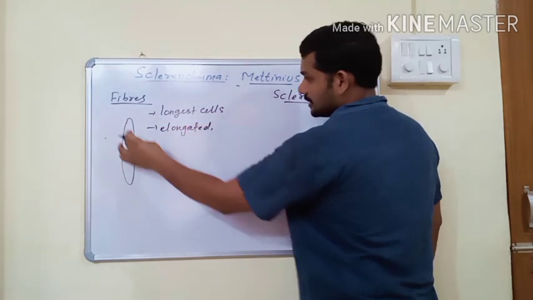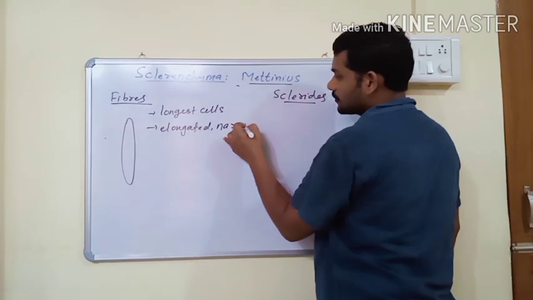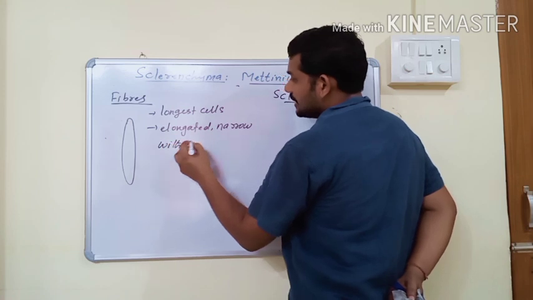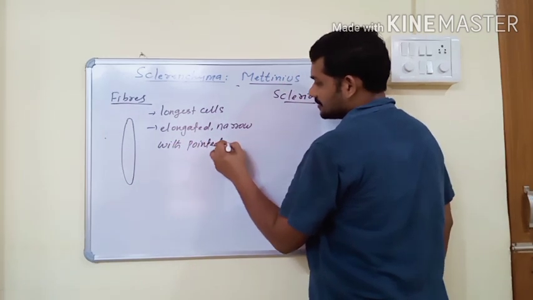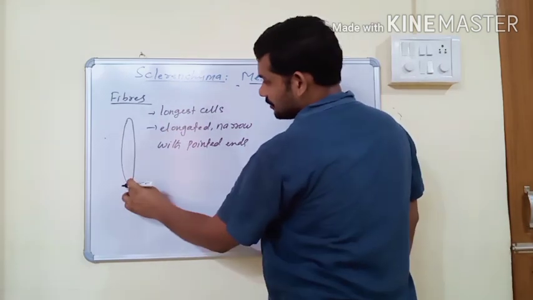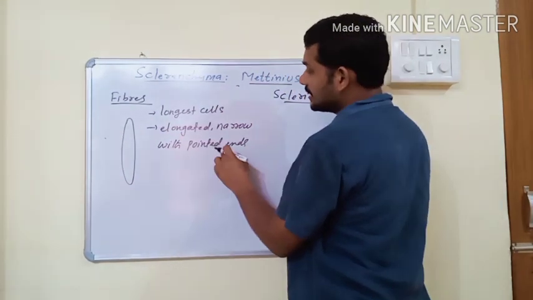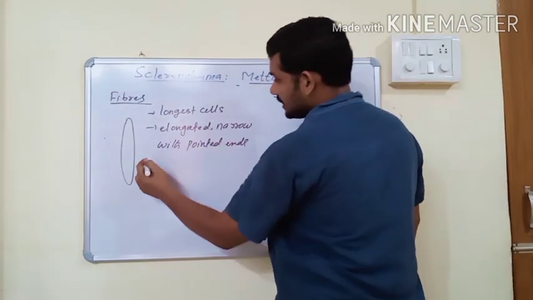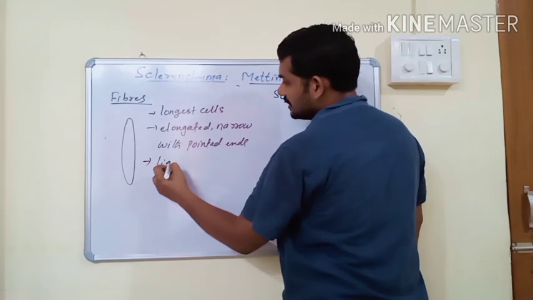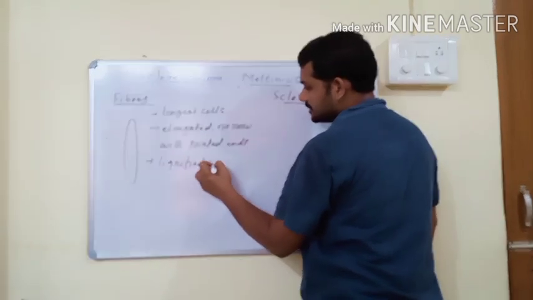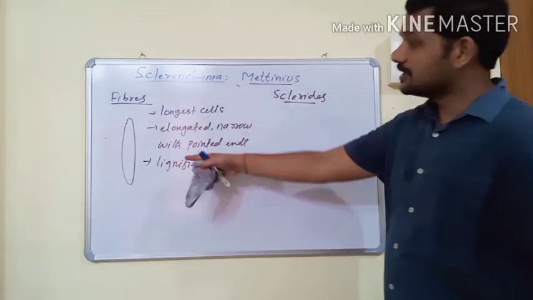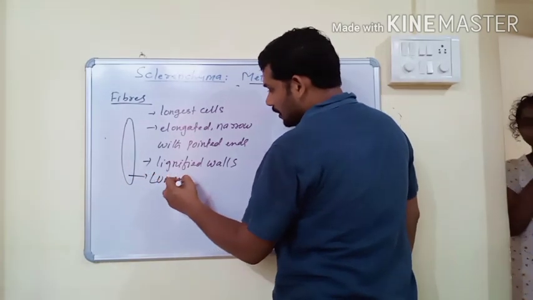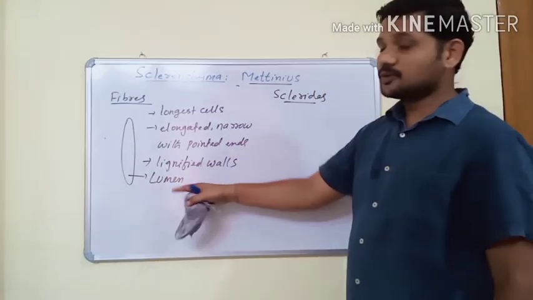and they are elongated, narrow cells. These narrow cells have pointed ends. The ends are tapered. They are not broad. They have tapering end walls. The fibers are elongated, narrow with pointed ends, and the fibers have lignified walls. Lignified walls means the cell wall is made up of lignin, and the inner empty space of fibers is known as lumen.